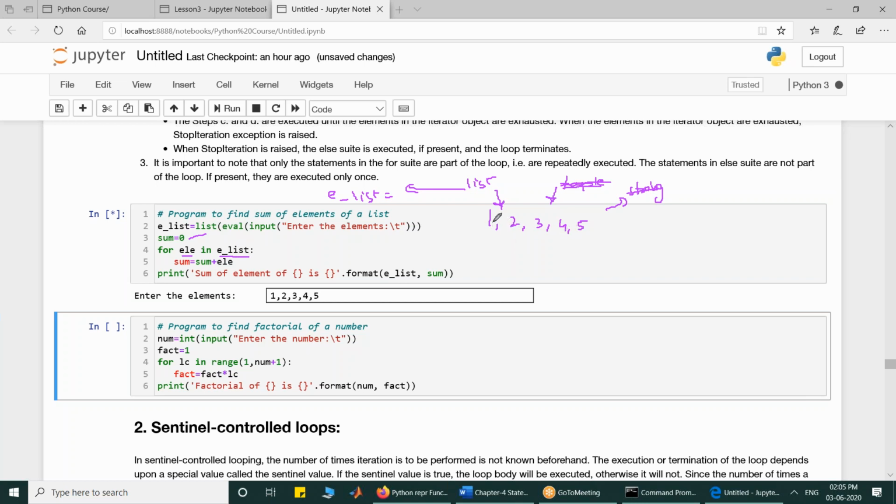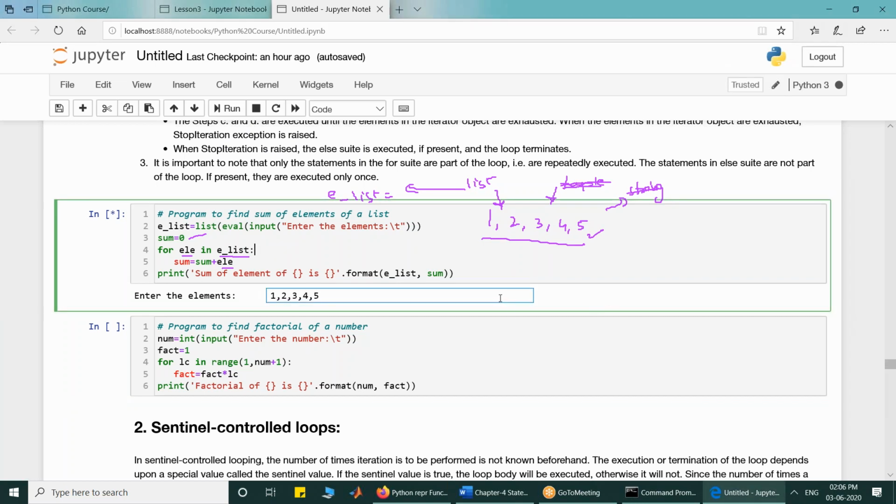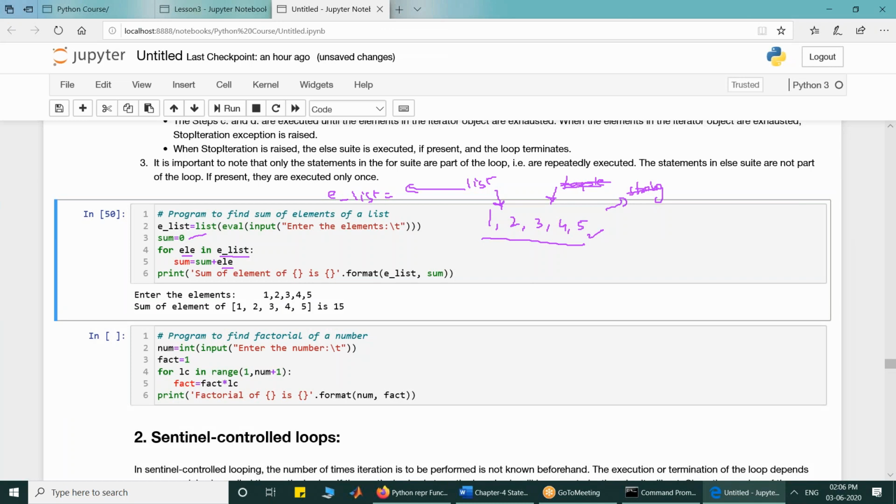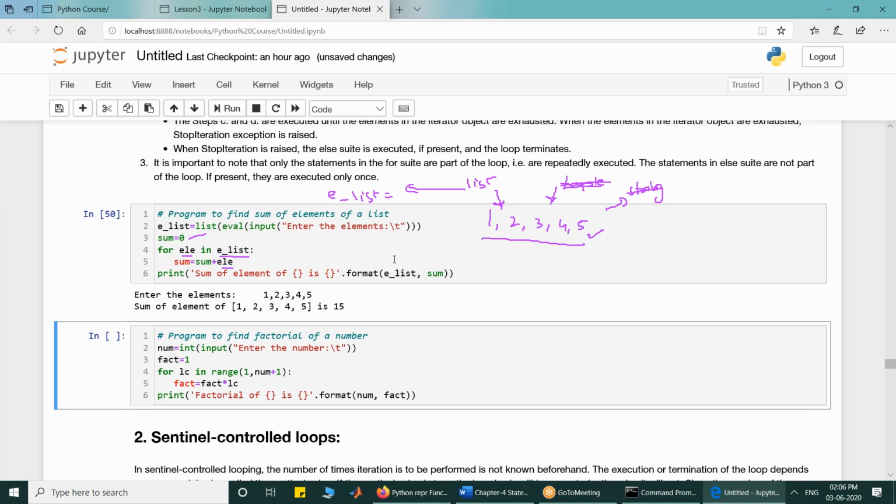So now in the list, there are a number of elements. One by one they are returned and assigned to the ELE identifier. So firstly 1 is assigned, sum is made 0 plus 1, then it will come here, the second element is returned automatically, then 2 is assigned to ELE and then 2 is added and so on. When the elements are exhausted, StopIteration is raised and then the loop terminates. So if I execute it, what I will get is 15. 1 plus 2 plus 3 plus 4 plus 5 is 15.